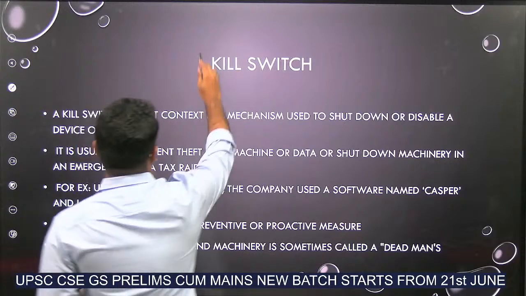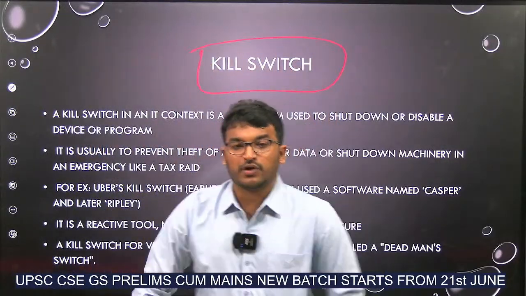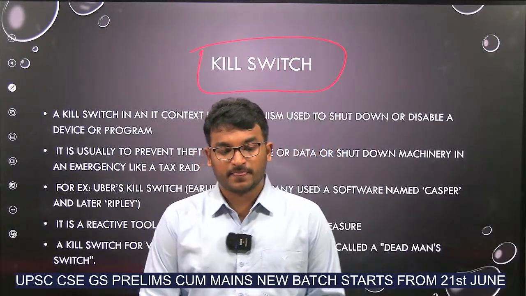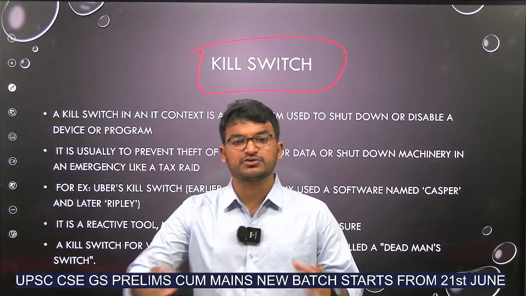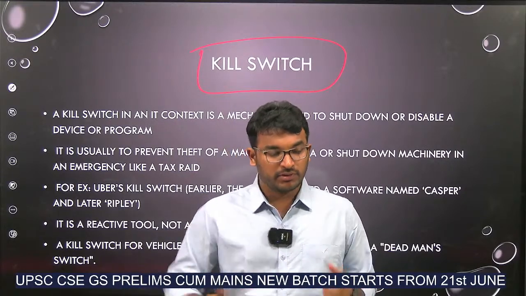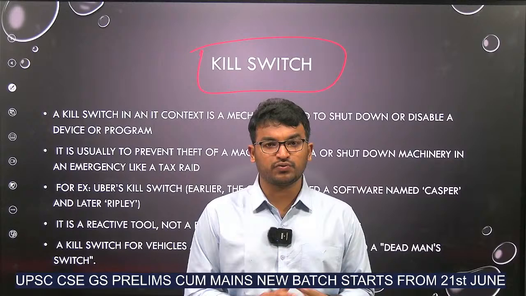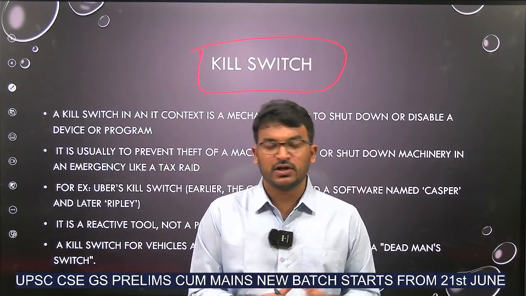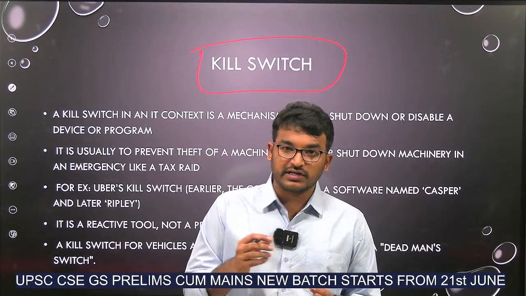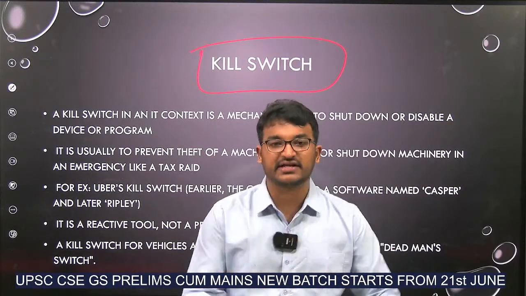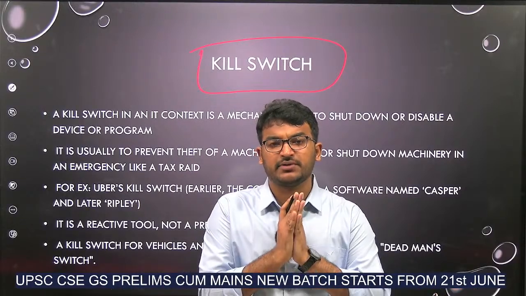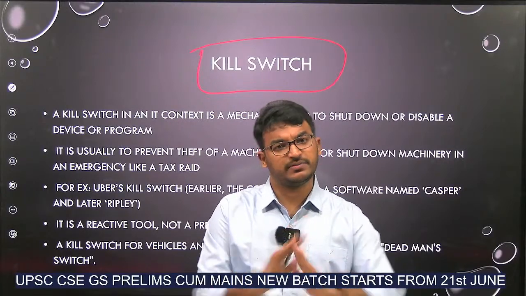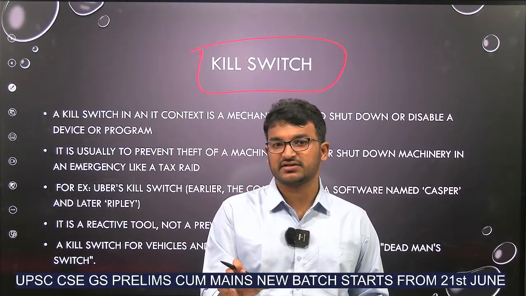Now, kill switch. What is this kill switch? For example, take I am having some sort of data or program with me. I felt that I don't want any other person to know about the data of my company or something else, and also even I cannot access it. Means I will be killing the data completely. No one in the world will be able to know it in the future. Complete data will be gone. It is called kill switch.